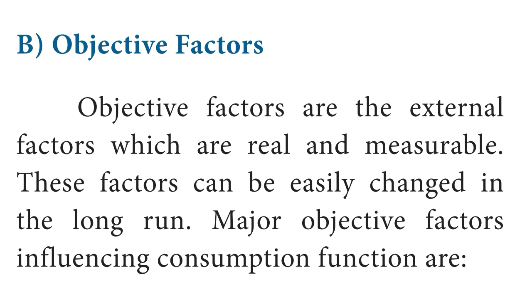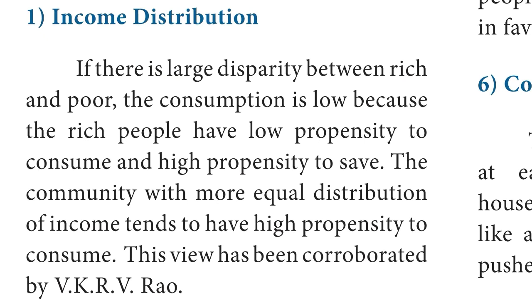Next factors, objective factors. Objective factors are the external factors which are real and measurable. These factors can be easily changed in the long run. Major objective factors influencing consumption function are: first one, income distribution. If there is large disparity between rich and poor, the consumption is low because the rich people have low propensity to consume and high propensity to save. The community with more equal distribution of income tends to have high propensity to consume.